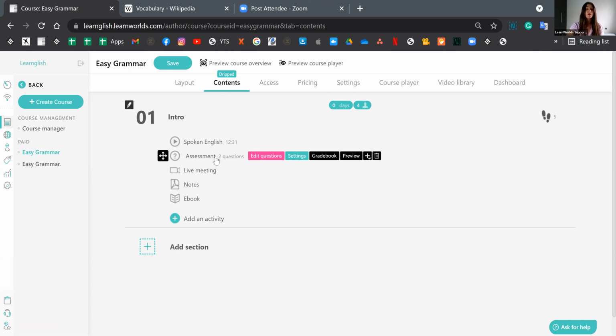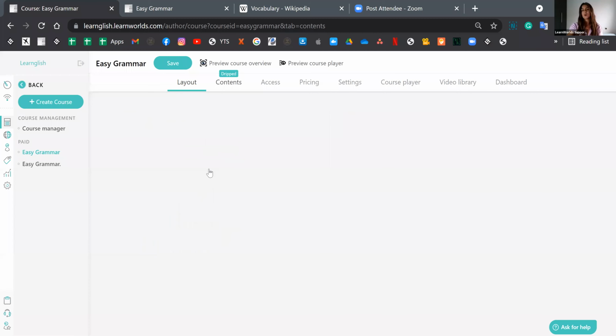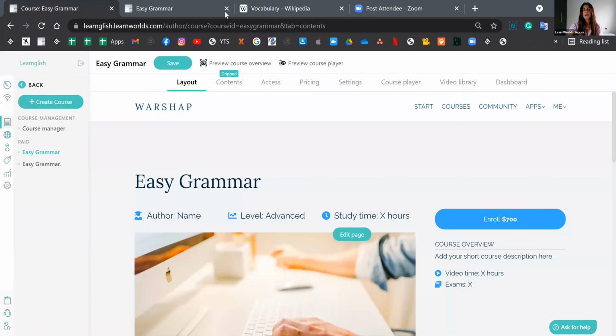All right, so let's see what we've done so far, and let's turn ourselves into regular users instead of admin. So we can do so in two main ways. We can either create a test user account from here, or we may even use the preview buttons over here. So the first one, I would refer to the layout page of the course, which is this one, but we didn't edit this one, so there's really no point on previewing that. So let's go over this option.